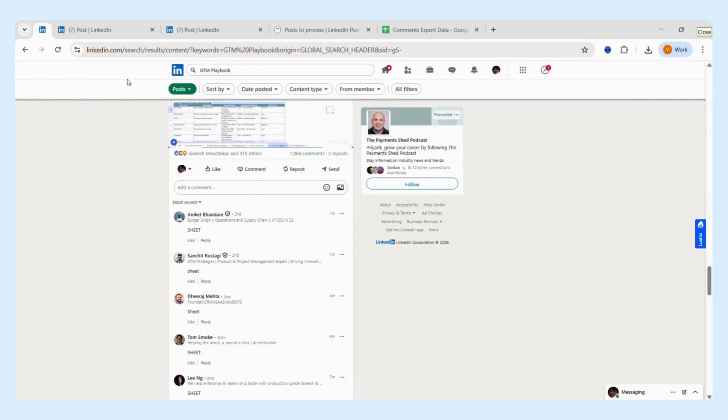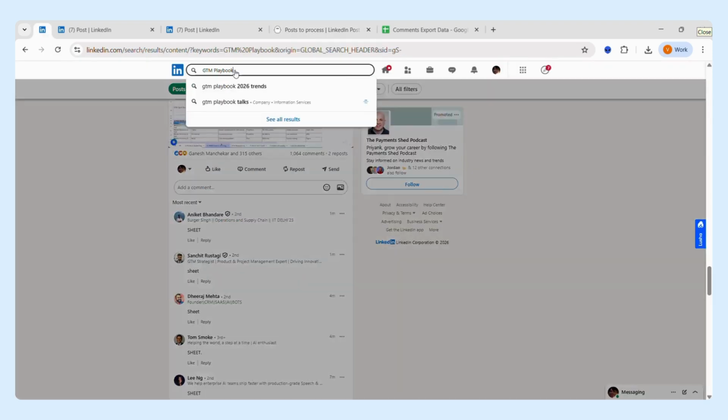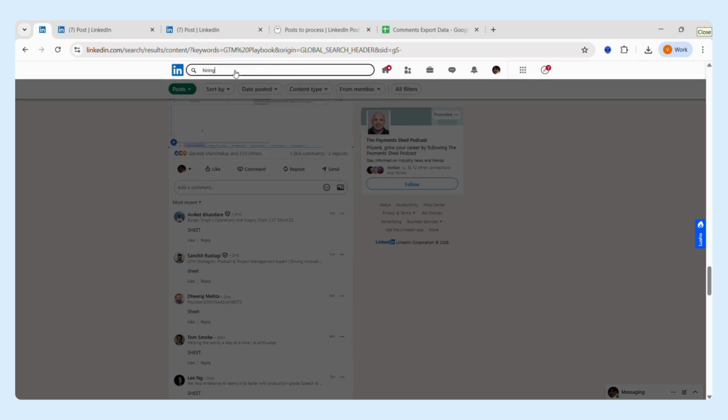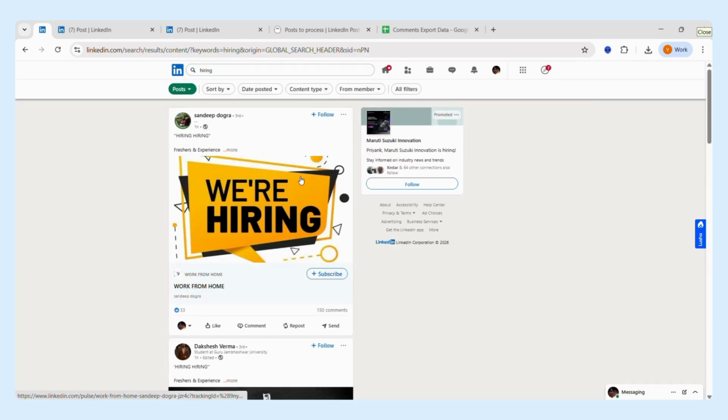I'll give you an example over here as I use GTM. If I'm in the HR or recruitment space, what I would be looking at is hiring. And my use case over here is not to get clients, but say my use case might be to get candidates that are actively looking for jobs.